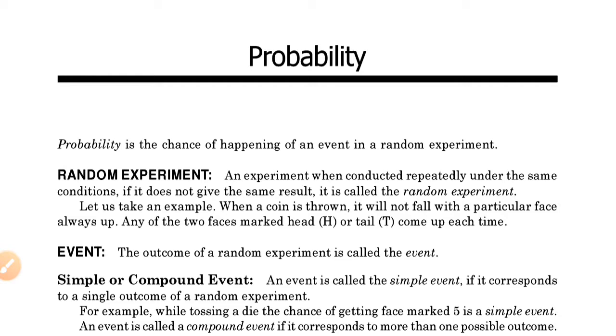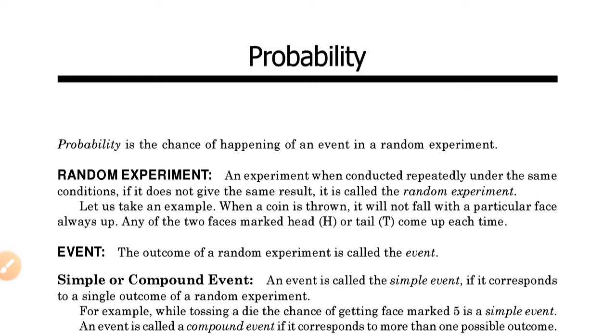Those are actual or scientific experiments, because after repetition we get the same results. But here the situation is different. If we perform the same experiment again and again, the results are not the same. That's why these types of experiments are called random experiments.